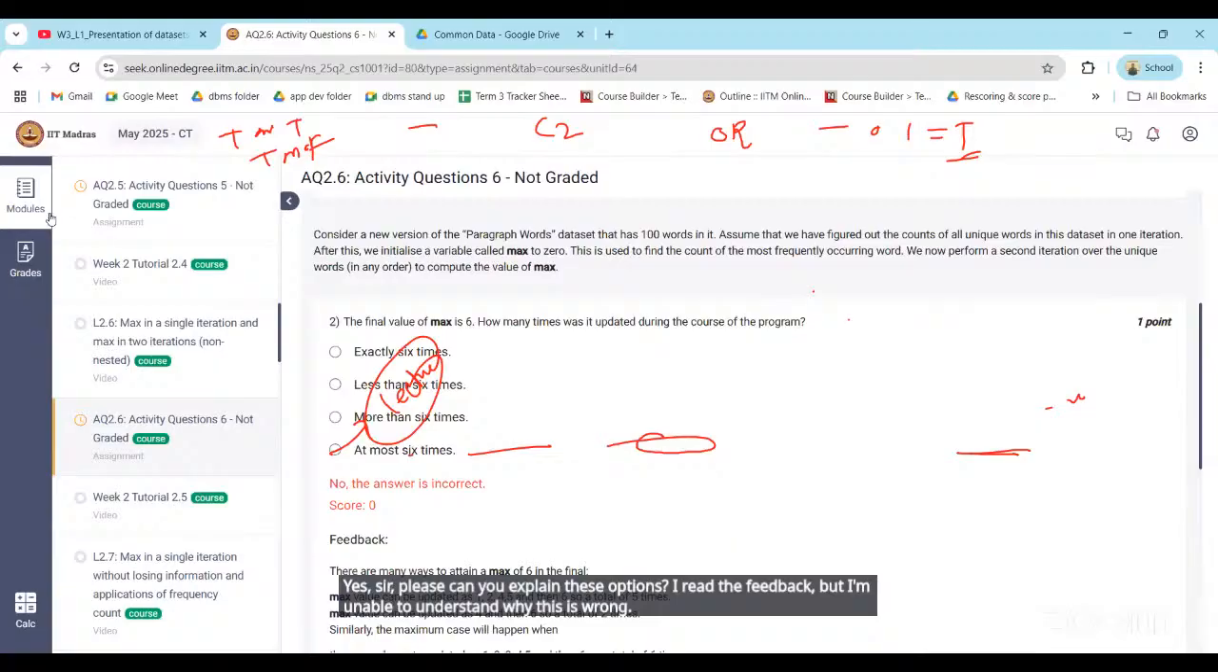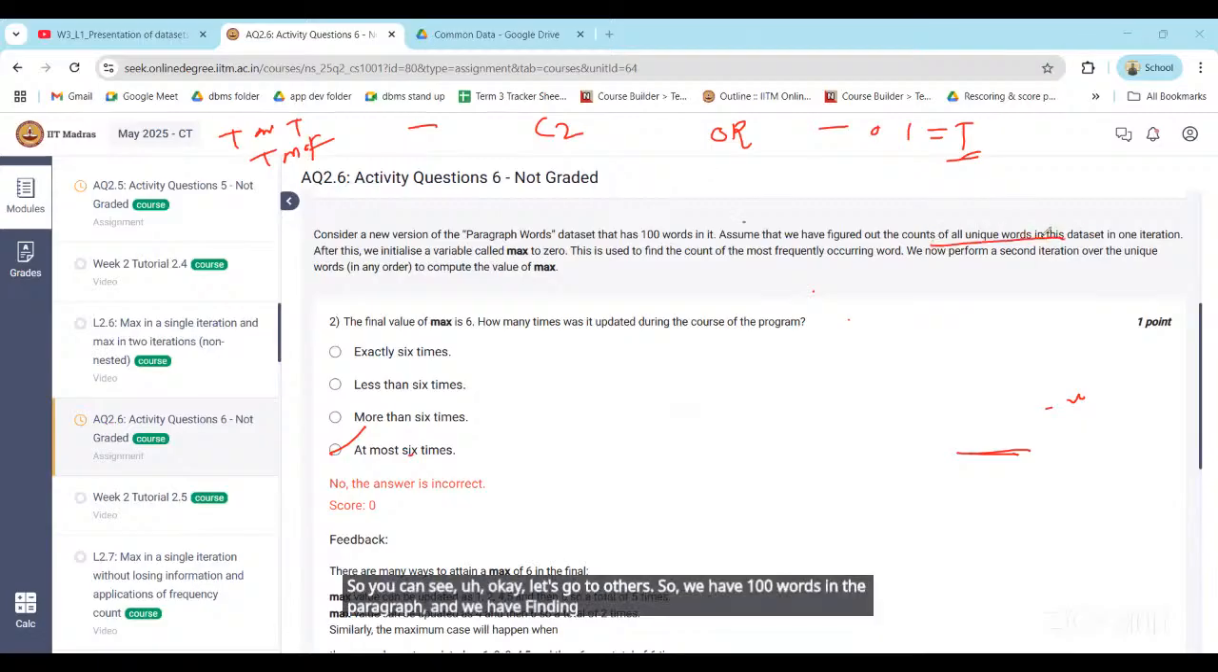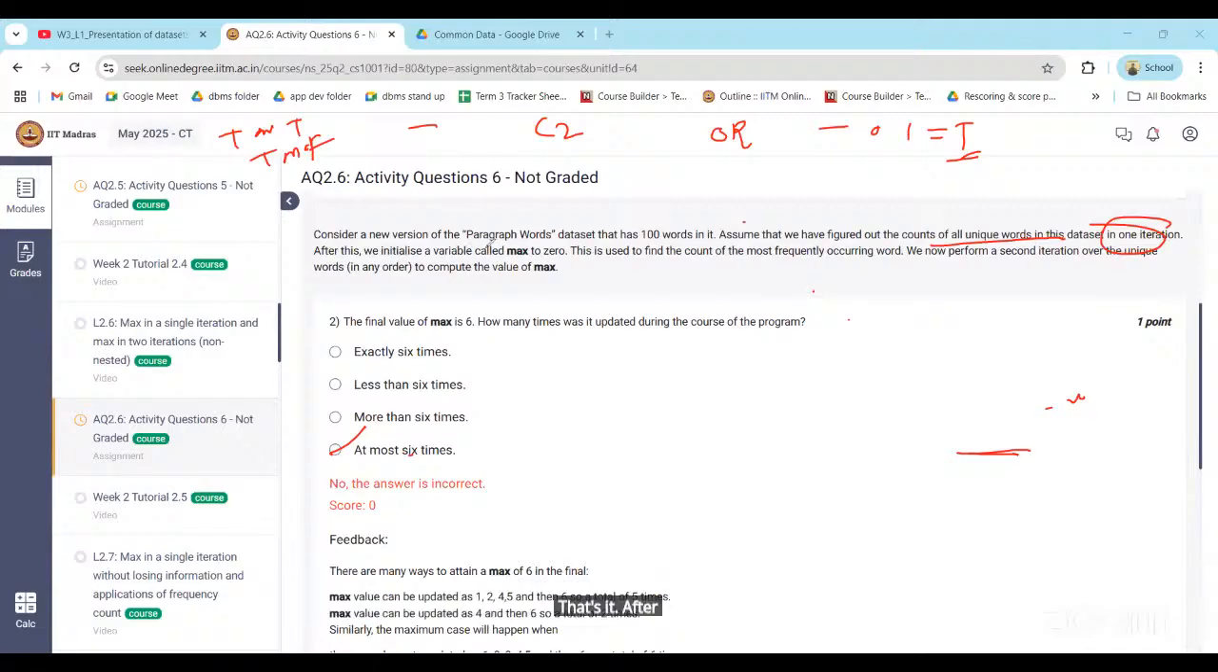Okay, let's go to the question. We have 100 words in the paragraph and we are finding the unique words in the dataset in one iteration. That's it. After this, we initialize a variable called max to 0. This is used to find the count of the most frequently occurring word. We now perform a second iteration over the unique words to compute the value of max.